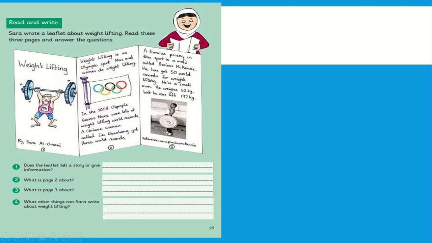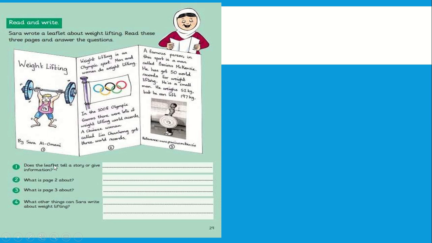A famous person in this sport is a man called Precious McKinsey. He has got 50 world records for weightlifting. He is a small man. He weighs 52 kilos, but he can lift 197 kilos. Okay? So, here are the questions.